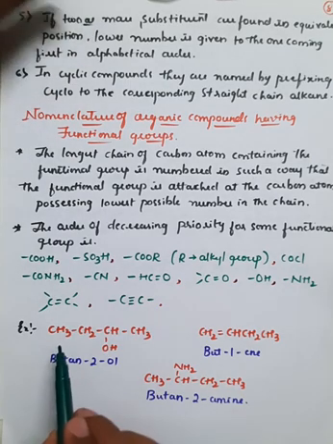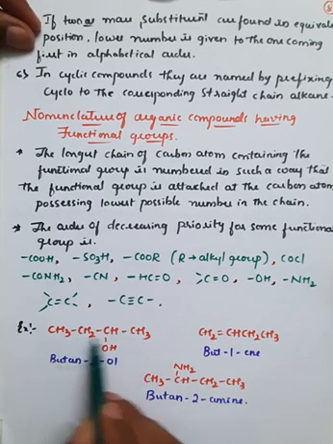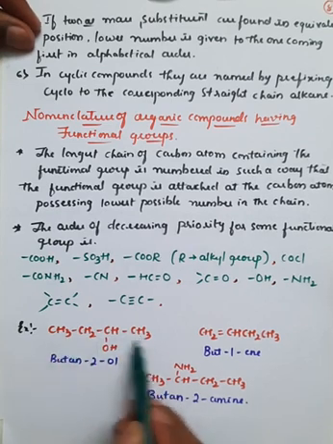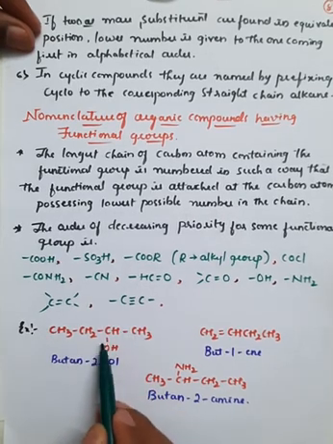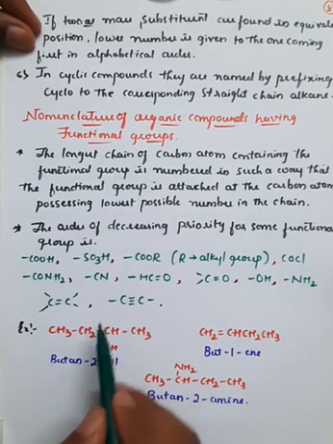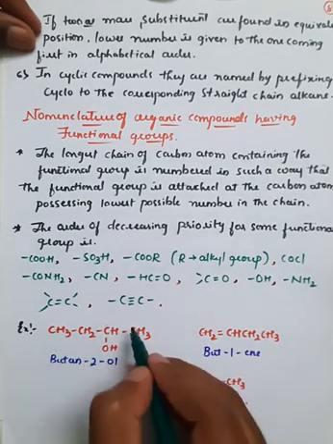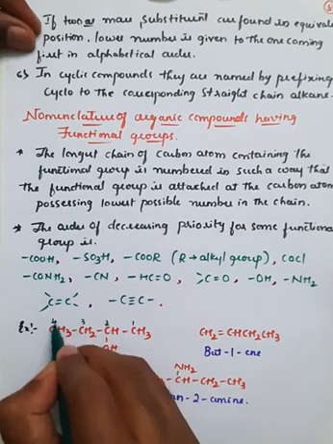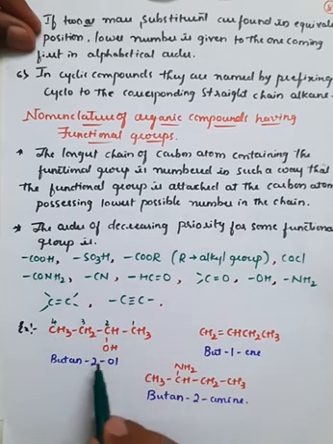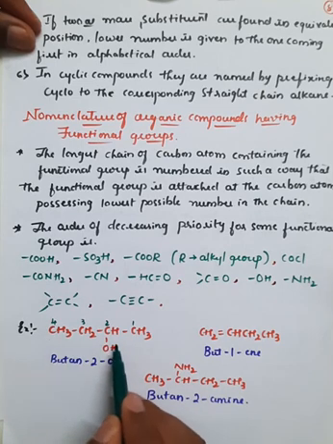So here in the first example, if you observe, there is CH3, CH2, CH and CH3. This is the longest chain or the parent chain. So I cannot number from here 1, 2, 3, 4 because the OH group, which acts as a functional group, will get the third carbon atom. Therefore I have to number in the reverse way. If you number like this 1, 2, 3 and 4, here at the second position there is attachment of OH. If you come from this side, at the third position there is attachment of OH.